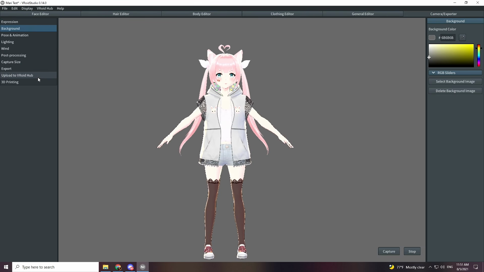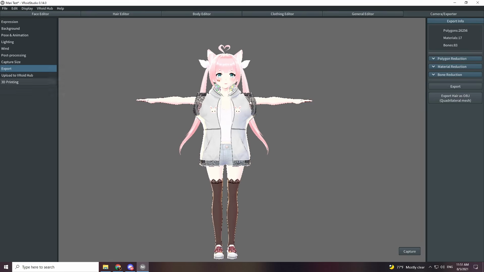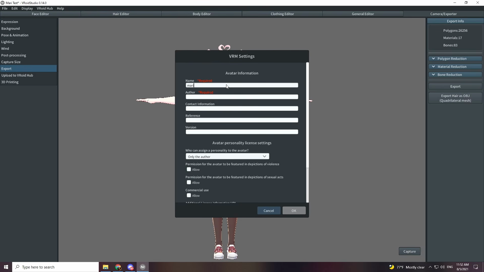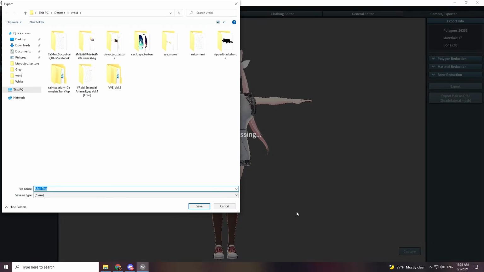Let's go over the export button. So you go over to the export button, and then over here, you'll fill out all the information, choose your save file location, and export.